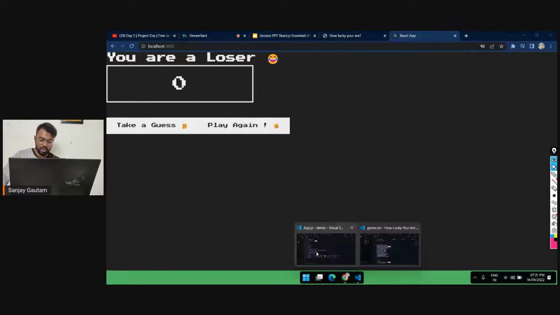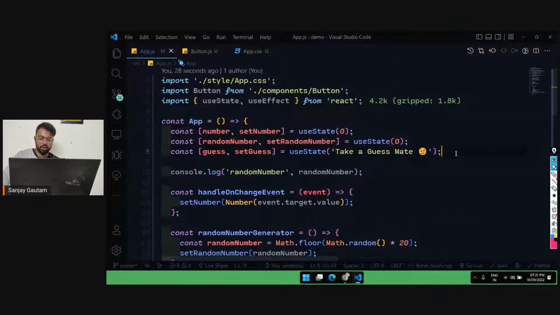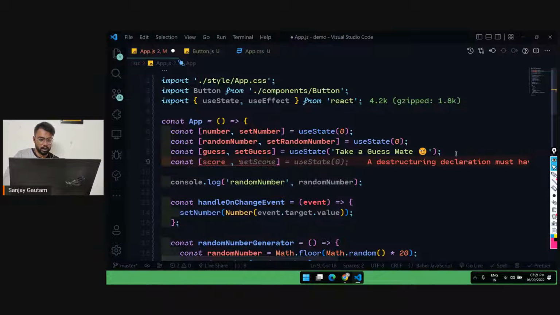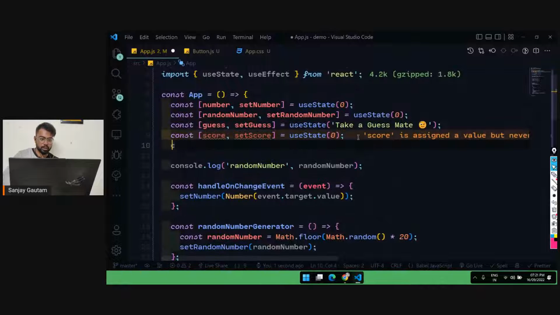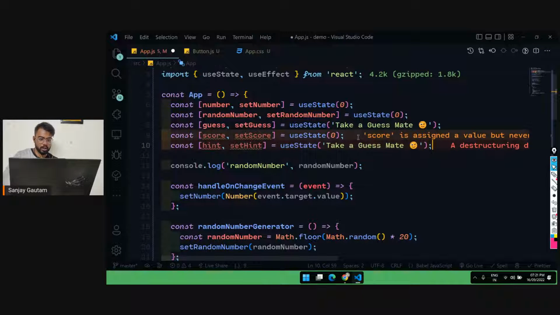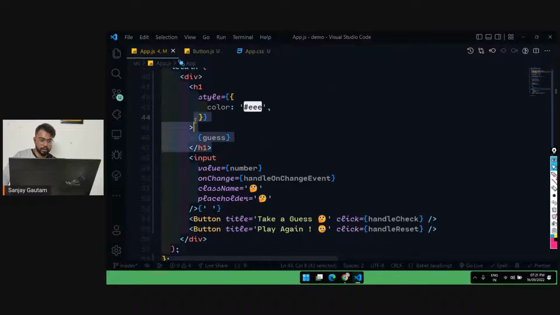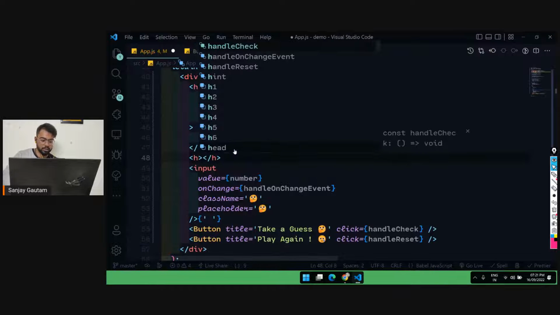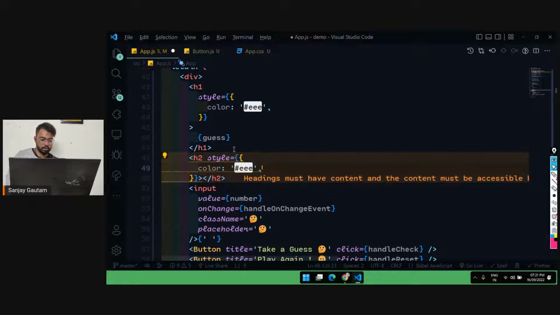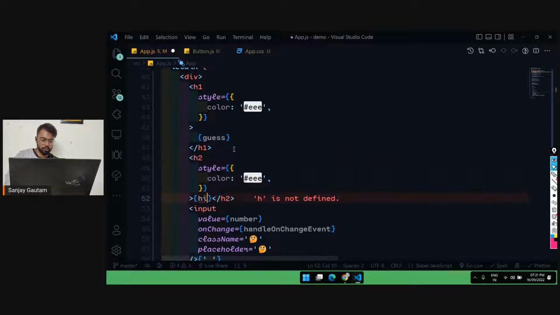Now I'm going to add one more feature, for the score. For that I'm going to create another state here with the value score and set score. Initially it will be 0. I'm also going to create a const hint, hint and set hint, and for the hint I'm just going to leave it blank. Let's go here, and after this h1 I will have an h2 with a little bit of styling, the color, I'm just going to give this, and here I will use hint.